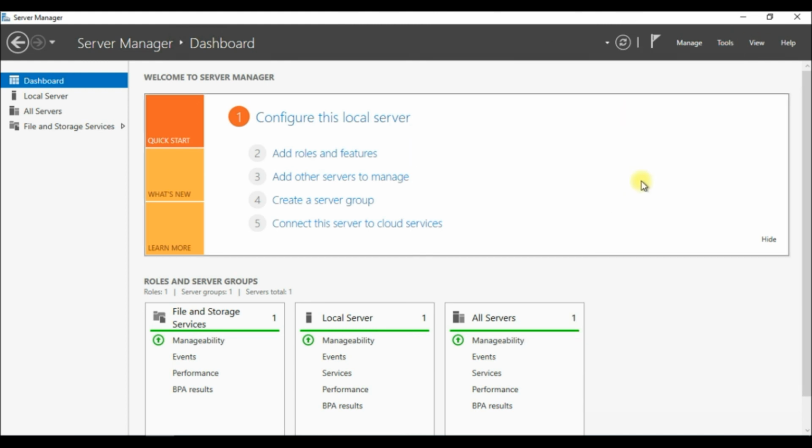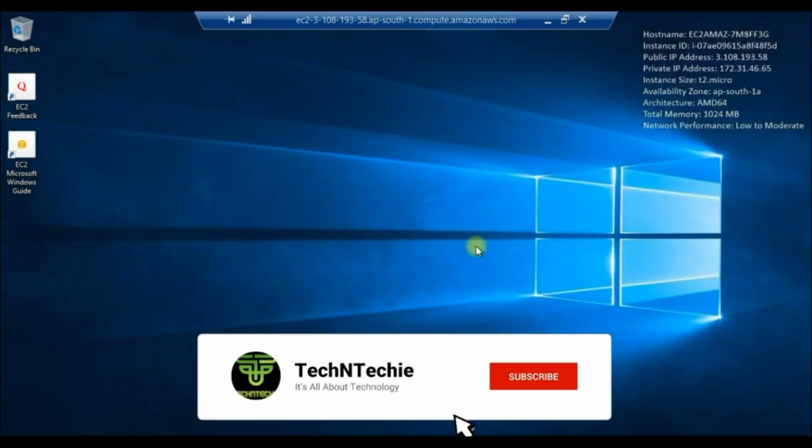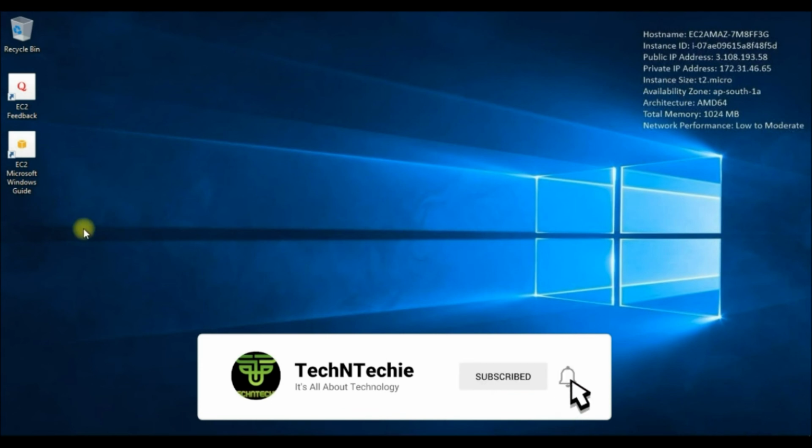Here we are done with how to create a new EC2 instance, and we learned about the EC2 instance type, storage, security groups, and many more related to this.